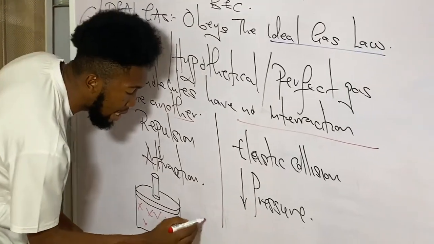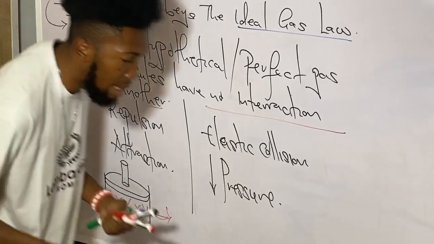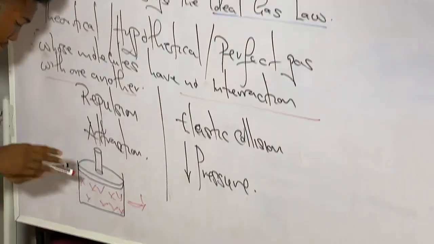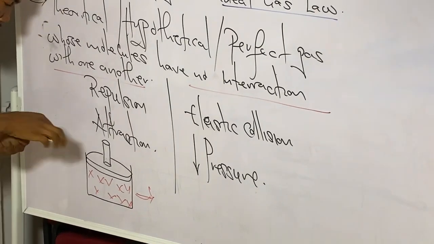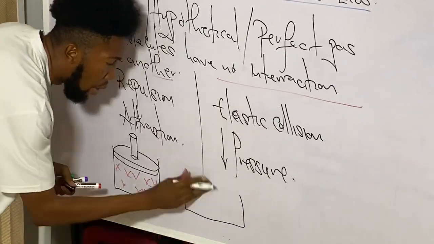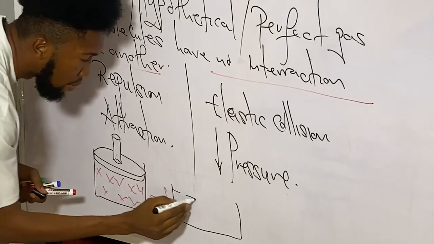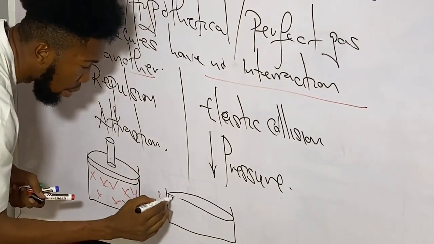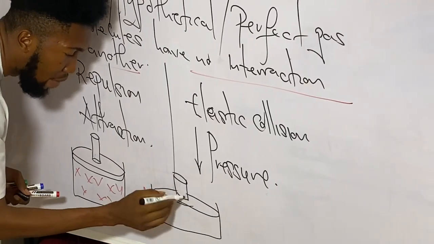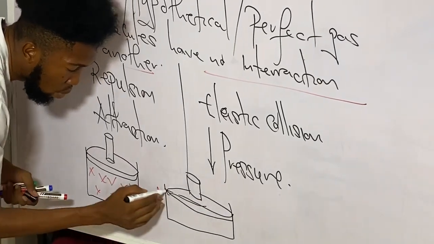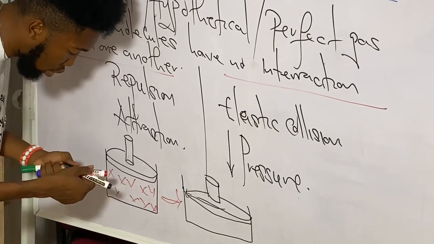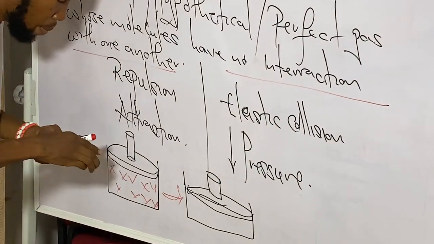you agree with me that this system will appear more like this. We have something like this. This guy will begin to appear like this. Given that it's the same container we're talking about, we are still using the same vessel, the same vessel size. But because I pressed it down, those molecules now will appear in this form.